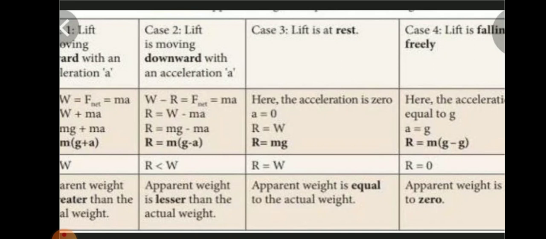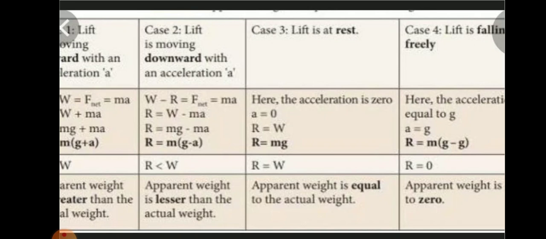What is R? R is the apparent weight. The formula is given as R is equal to W plus ma. We already know that W is equal to mg. W is the force which is acting vertically downwards, but R is the force which is acting vertically upwards. So we can write it as R is equal to mg plus ma. If you take m as a common factor, we can write it as R is equal to m into (g plus a). Here R is greater than W, that is, apparent weight is greater than the actual weight.